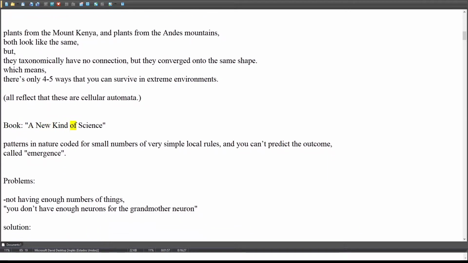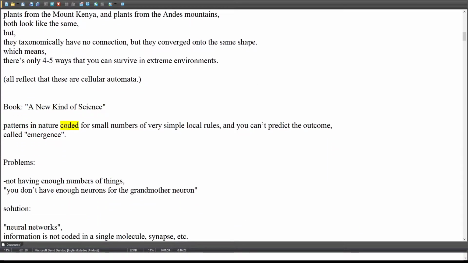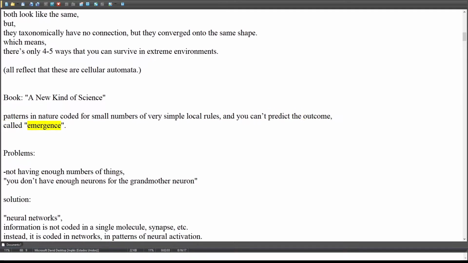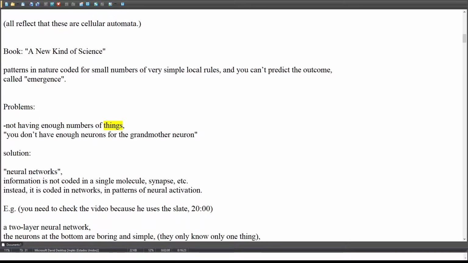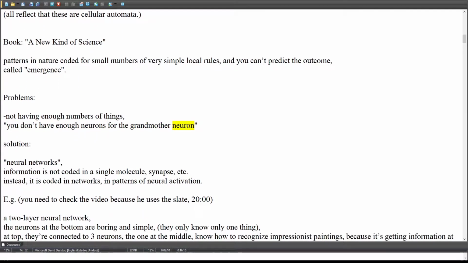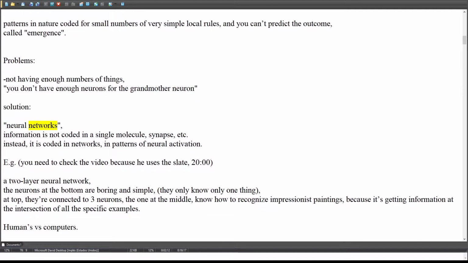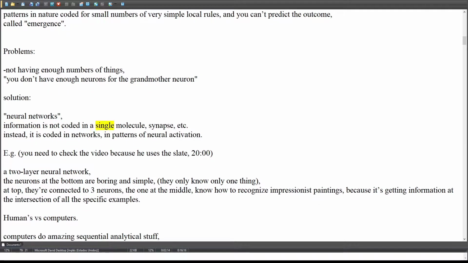The book is A New Kind of Science. Patterns in nature are coded for by small numbers of very simple local rules, and you can't predict the outcome. This is called emergence. The problem: not having enough numbers of things. You don't have enough neurons for the grandmother neuron. The solution: neural networks. Information is not coded in a single molecule, synapse, etc.